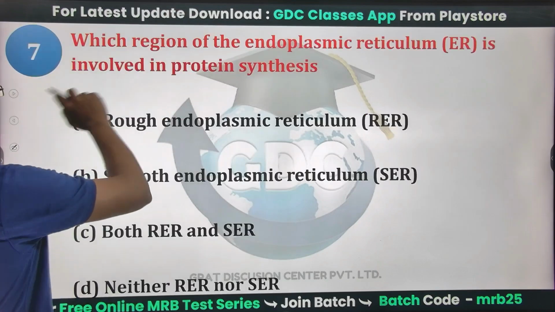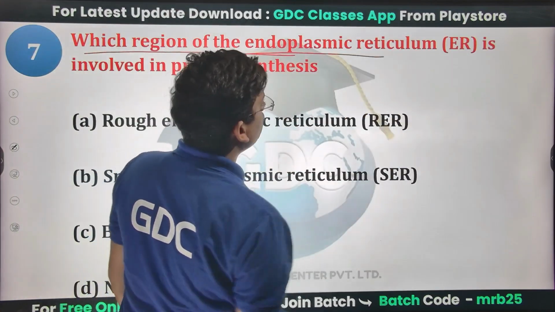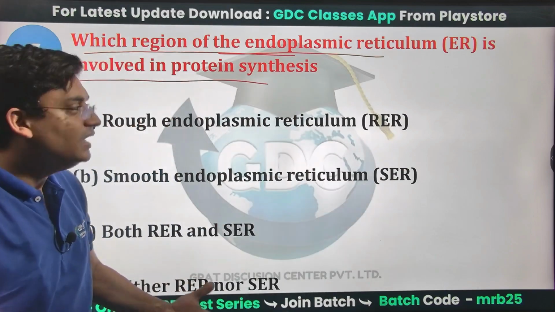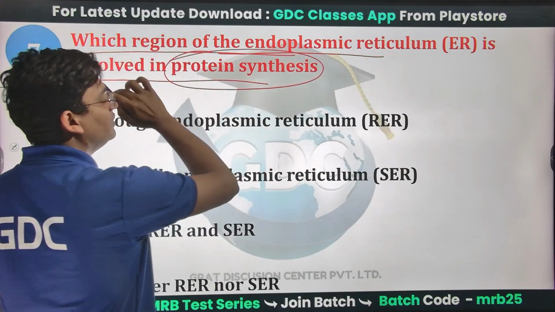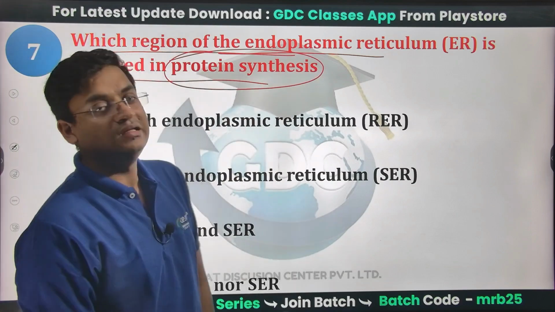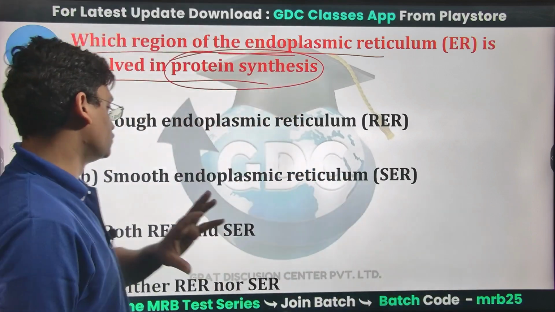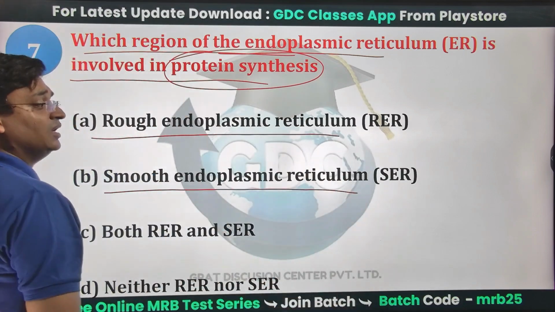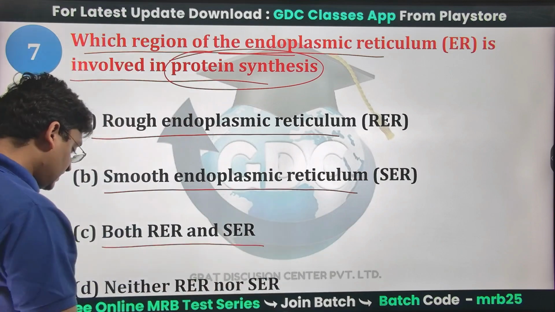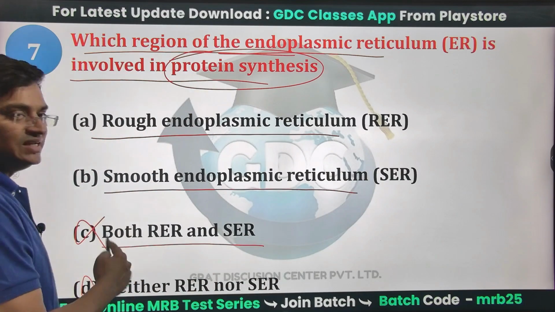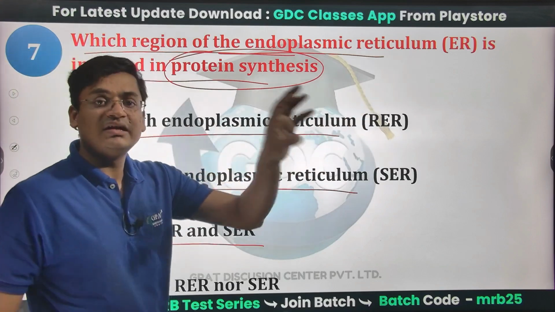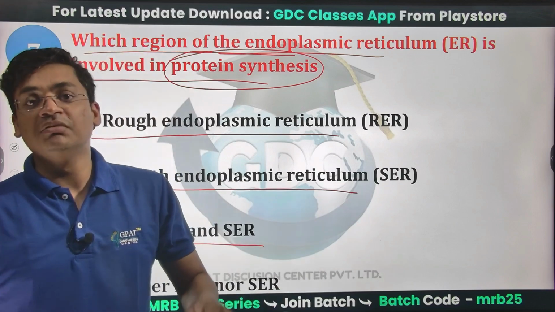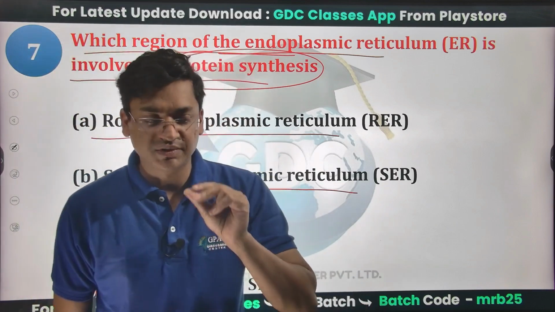Which region of the endoplasmic reticulum, ER, is involved in protein synthesis? When we talk about protein synthesis, protein synthesis basically occurs in the ribosomes. The options: rough endoplasmic reticulum RER, smooth endoplasmic reticulum SER, both RER and SER, neither RER nor SER. So just cut the C and D options. I have already told you that endoplasmic reticulum has two types: one is rough endoplasmic reticulum, and the other is smooth endoplasmic reticulum.